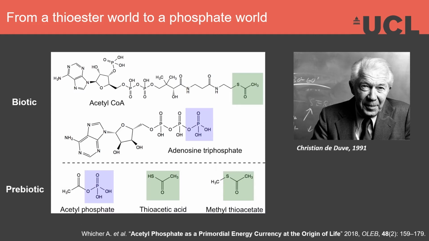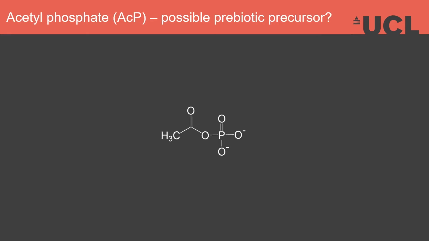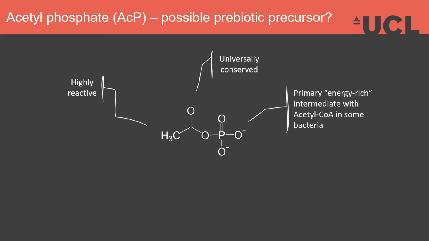Now, Kristin proposed that inorganic phosphate was introduced in metabolism via deactivation by energy-rich thioesters, which are molecules that can be made geochemically. Acetyl phosphate, which we saw earlier in the energy metabolism scheme, could have formed prebiotically this way. Now, acetyl phosphate is quite convenient for this because it's highly reactive, as it has a higher phosphorylating potential than ATP. It's universally conserved. It's the primary energy-rich intermediate with acetyl-CoA in some bacteria, and it is very proficient at